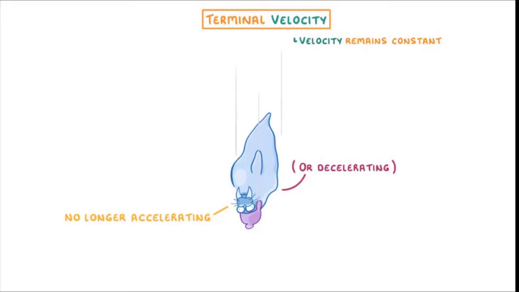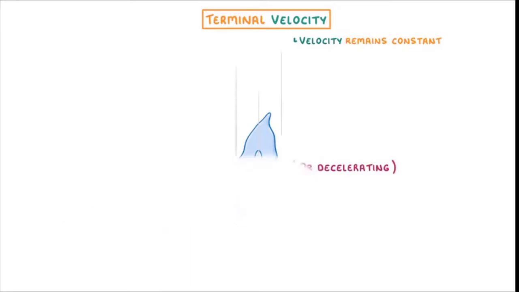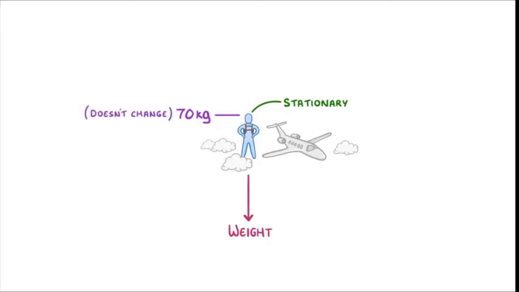As the example, consider somebody who has just stepped out of an airplane in the air. At that instant, the person is stationary in the air. As the person has a mass, gravity pulls him downwards towards the earth, giving a feel of weight. As the person's mass doesn't change, the magnitude of the weight over the period is the same. That means the size of the weight arrow is the same size in this video.